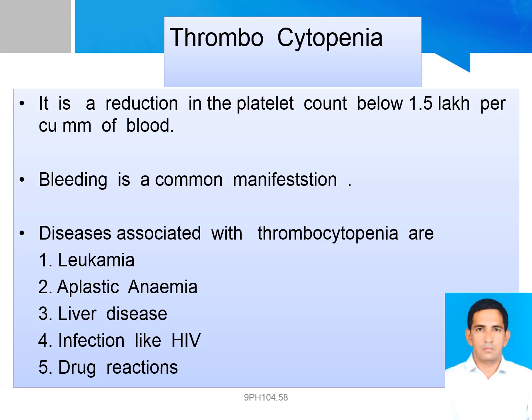A person with this disease may also complain of malaise, fatigue, and general weakness with or without accompanying blood loss.